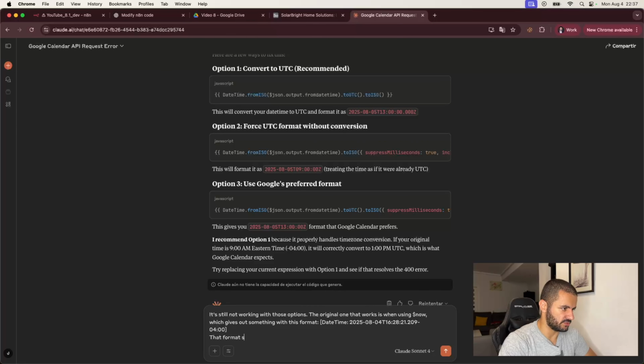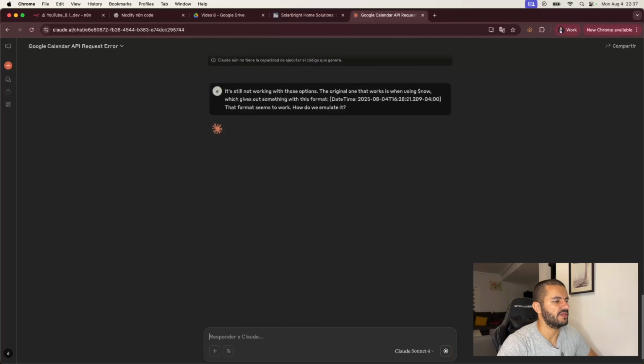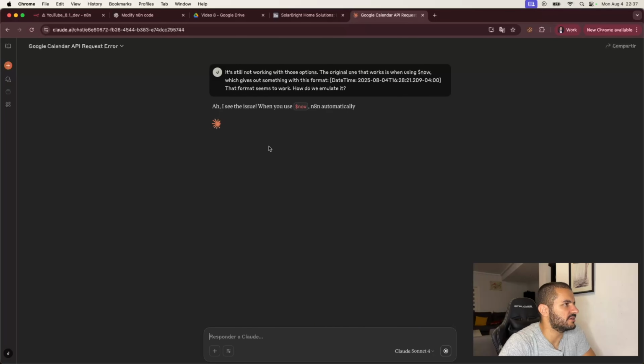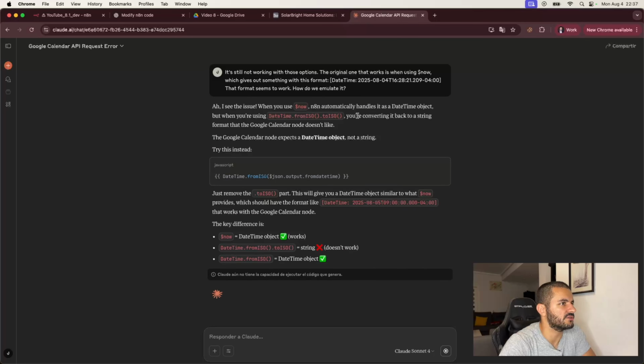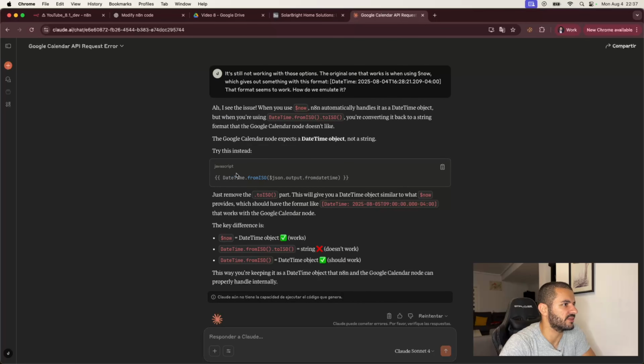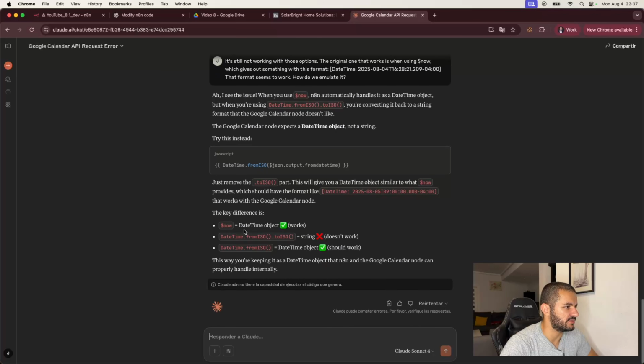That format seems to work. How do we emulate it? So let's see what it tells us now. Analysis of the datetime object when you're converting it back to a string. Okay, just move to the ISO part. Okay, all right, let's try this.